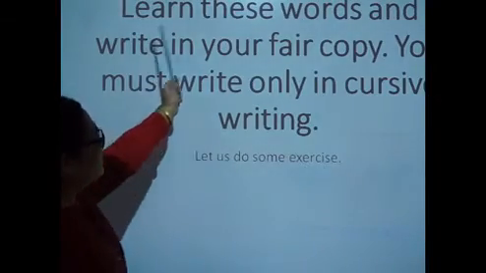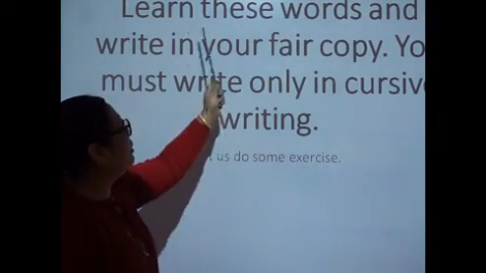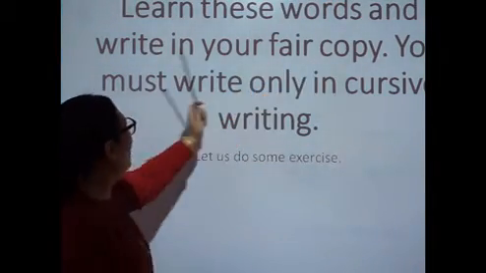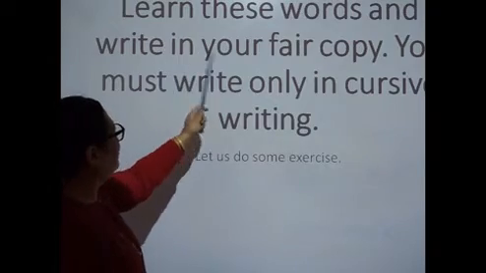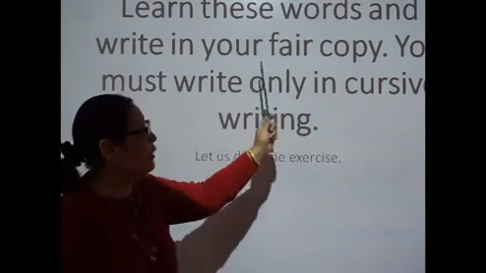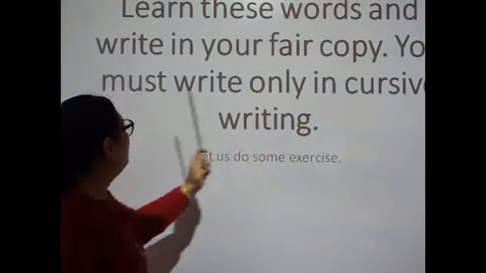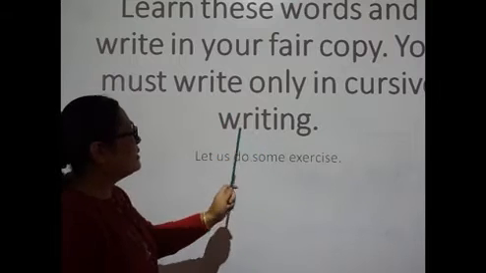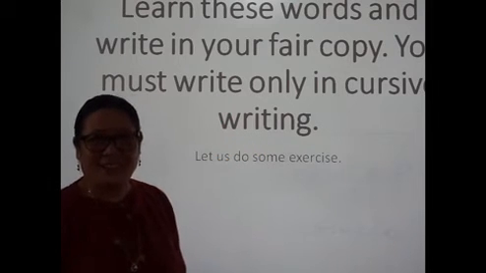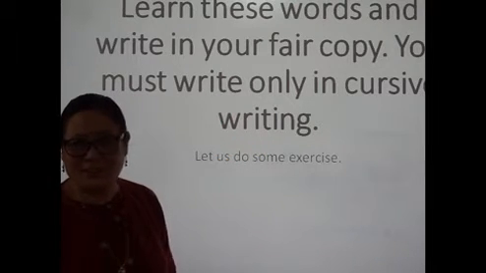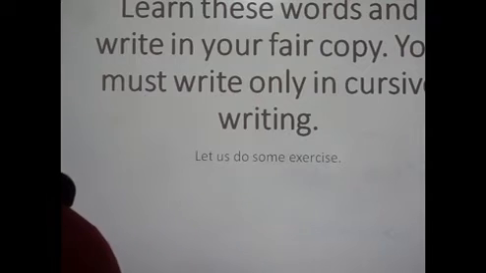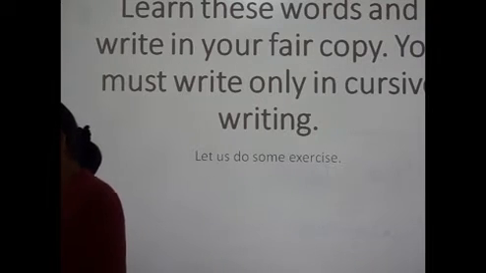You have to learn the spelling of these words and write them in your fair copy, in your English copy. You must write only in cursive writing. Do you know what cursive writing is, children?